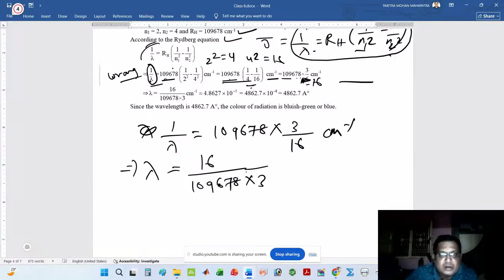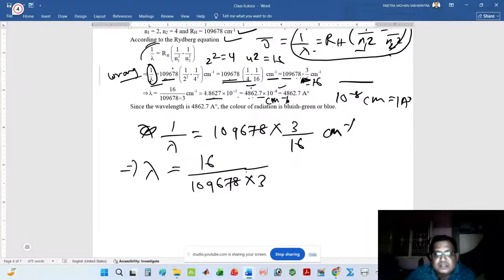If you solve it, you will find 4.8627 into 10 to the power minus 5. Next, I shift the decimal point position: 4862.7 into 10 to the power minus 8. We know that 10 to the minus 8 centimeter is equal to 1 angstrom.